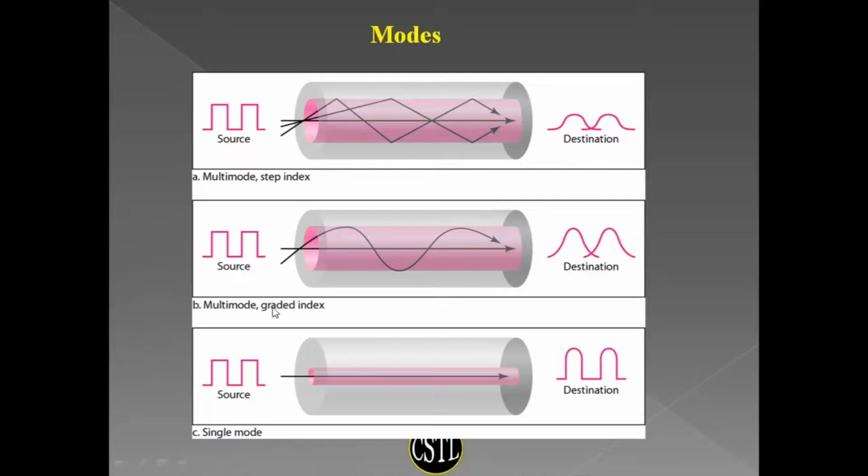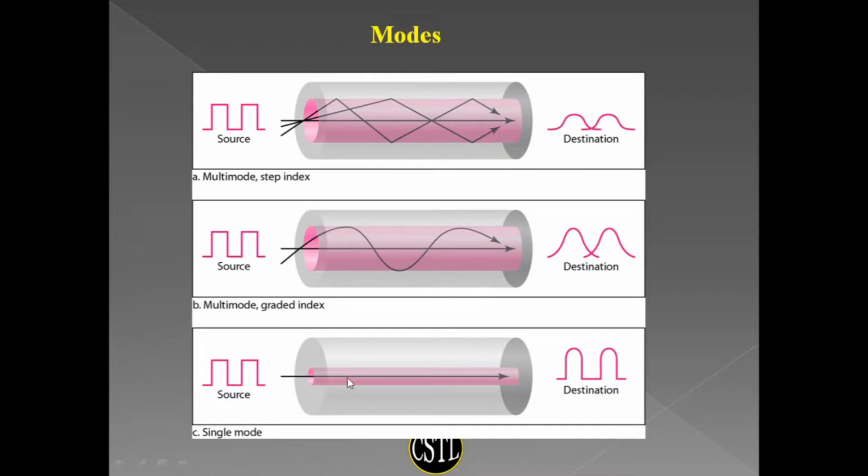But in graded index multimode, the density is not the same. In the center area, the density is the highest. As we go away from the center towards the interface, the density will decrease. So here the ray will not travel in a straight line, it will go as a curved line and the receiver will get the signals.